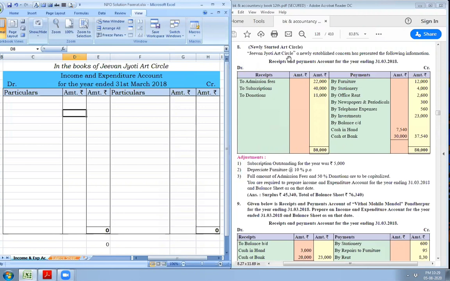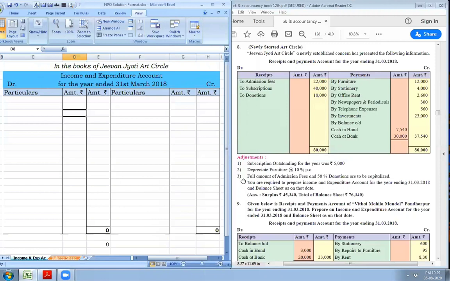Jivan Jyoti Art Circle, a newly established concern, has presented the following information. This is the receipt and payment account for the year ended 31st March 2018. Receipt side and payment side. Very first receipt is admission fees.